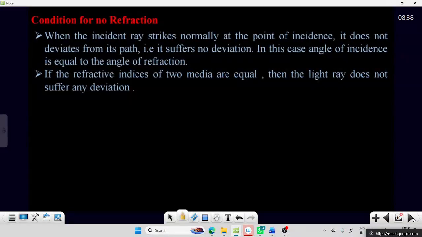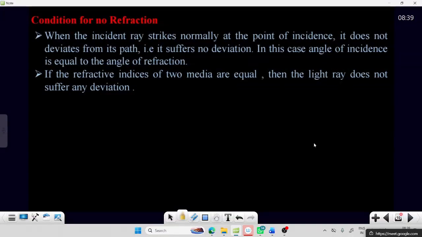Now let us see when the light ray does not have any refraction. The light ray doesn't have any refraction in two cases. What does refraction mean basically? Deflection of light when it changes medium. That is the deviation we need.